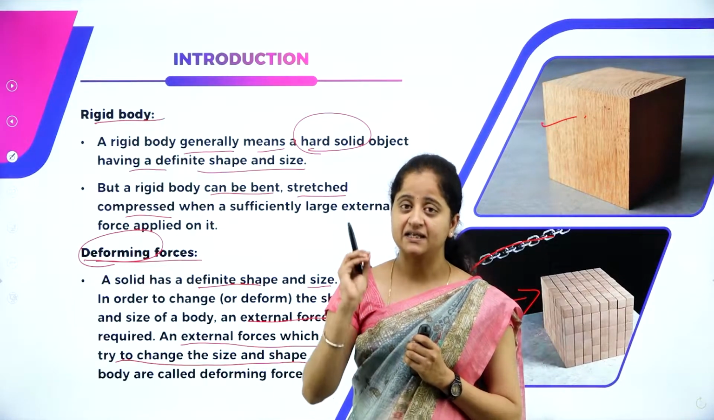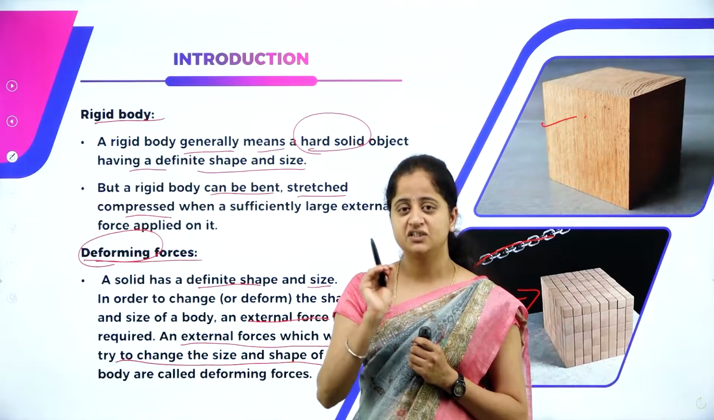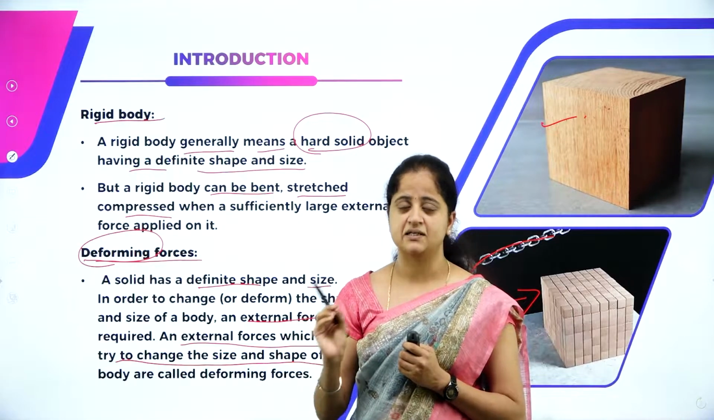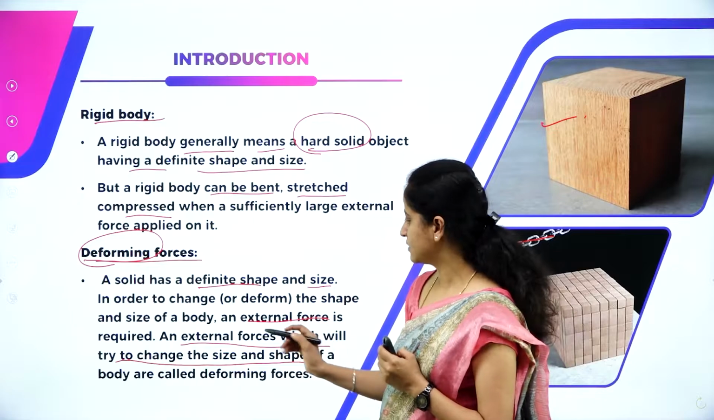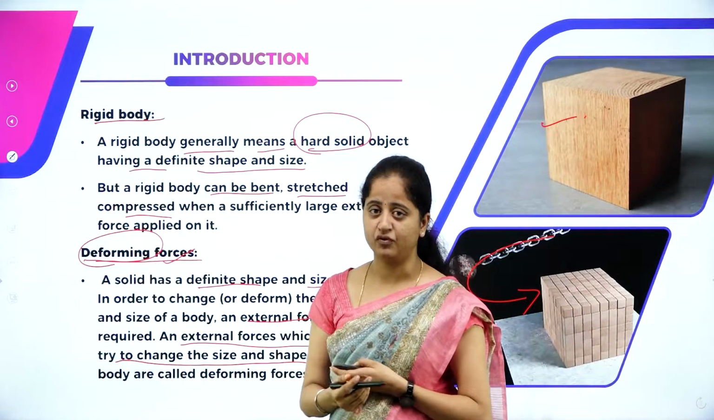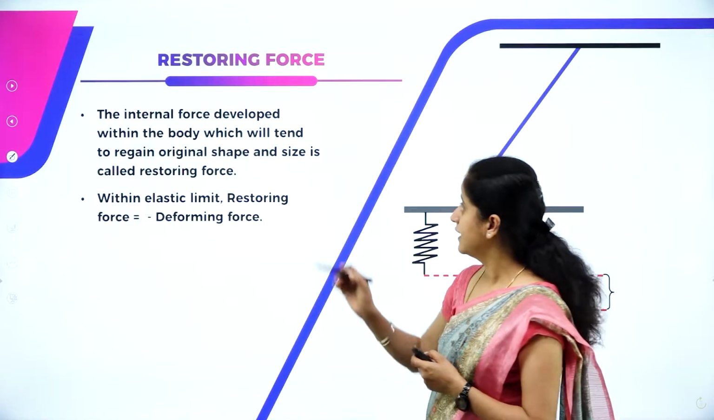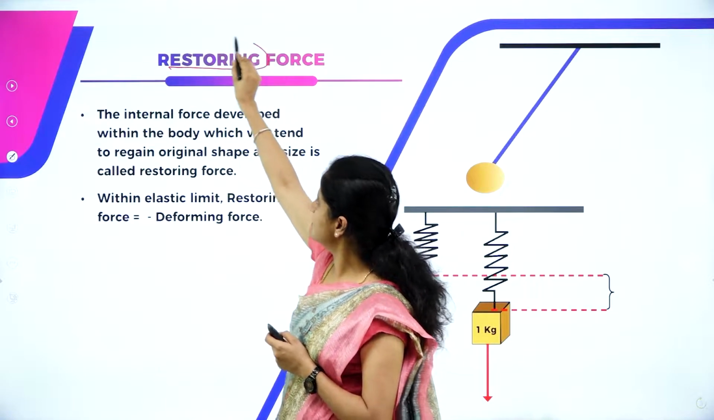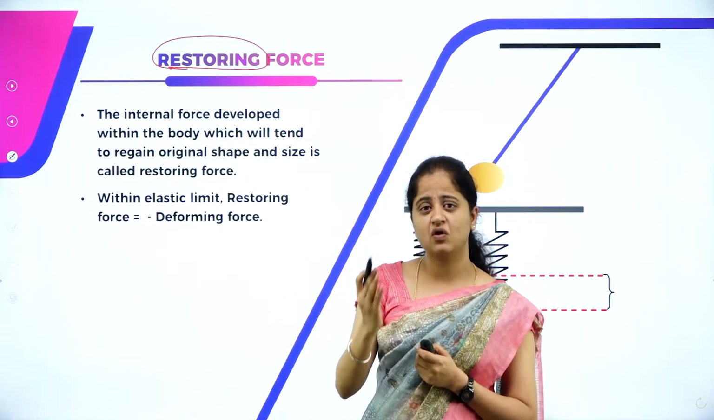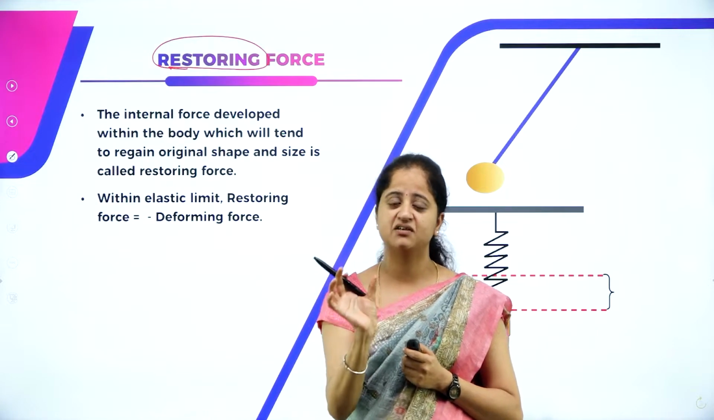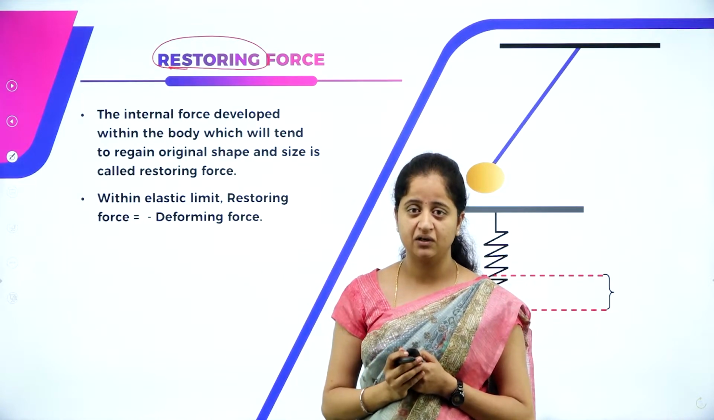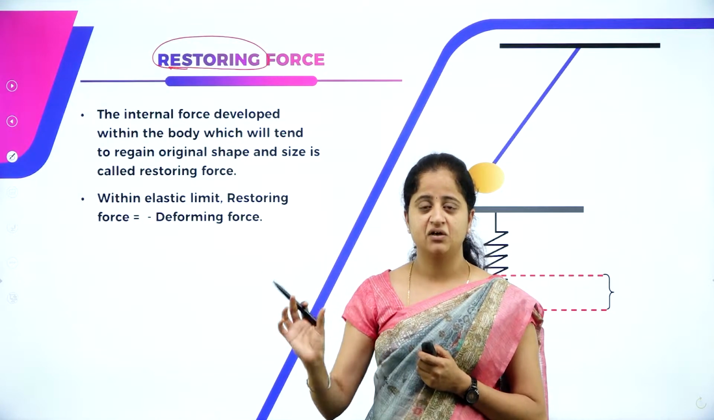The external force required to change the shape and size of a rigid body is called deforming force. So the next concept is restoring force. Look at the names, children. As the name, physics is so easy to understand because the name itself defines the meaning of the concept.